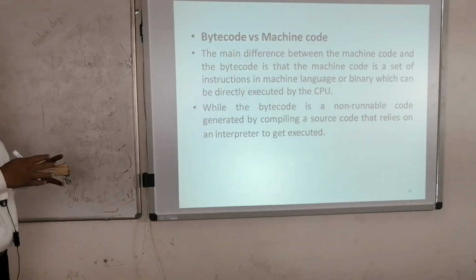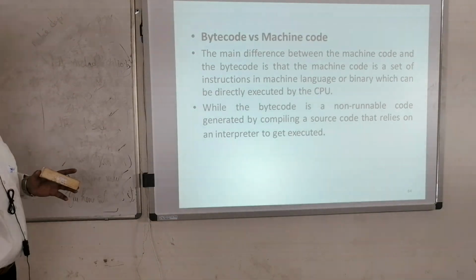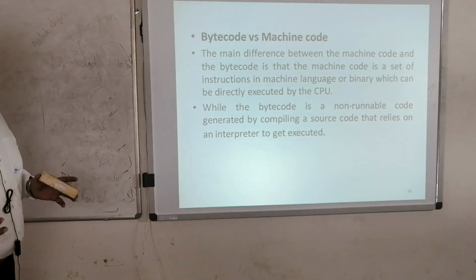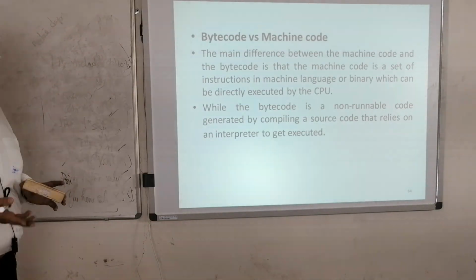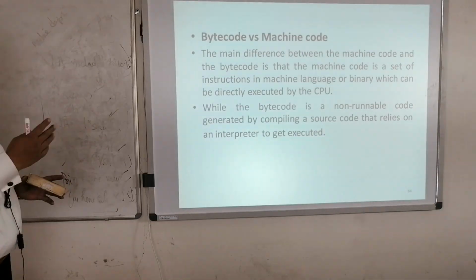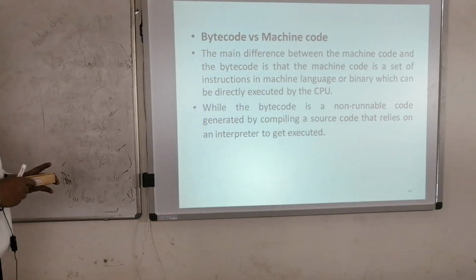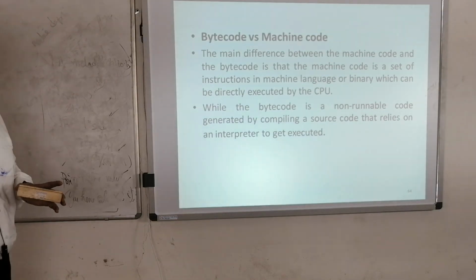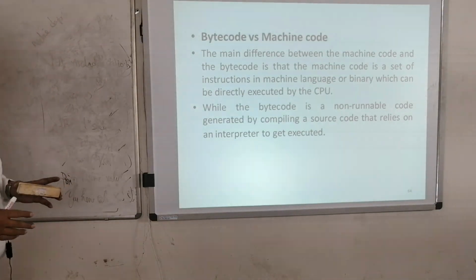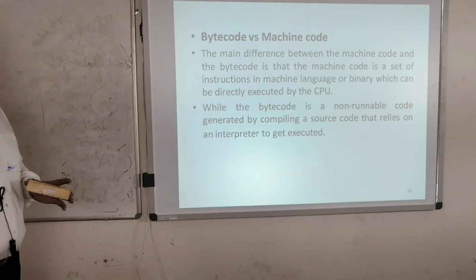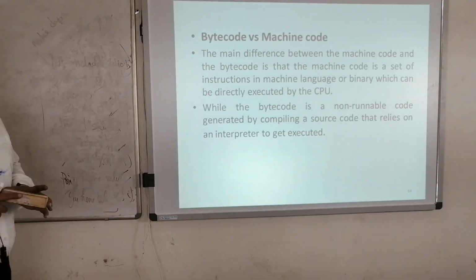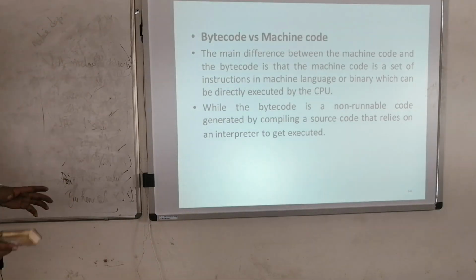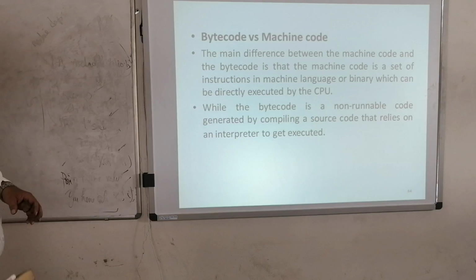That interpreter we can have on other systems. So we can take that interpreter to another system and execute the program there also. That is how it becomes platform independent. Whereas machine language is not platform independent. It converts the program into zeros and ones and is dependent on the machine. In Java, the code is converted into bytecode and we need an interpreter to execute that bytecode. If you have an interpreter on any other system, then you can execute it there.